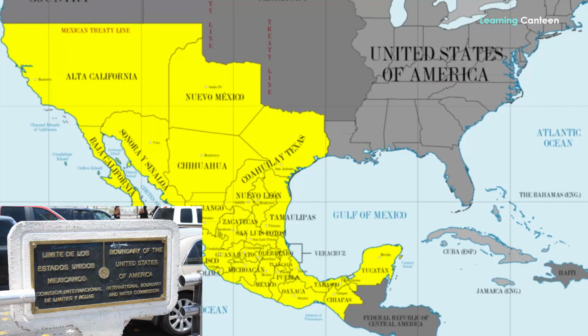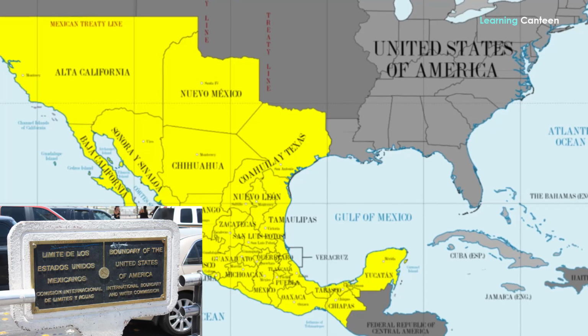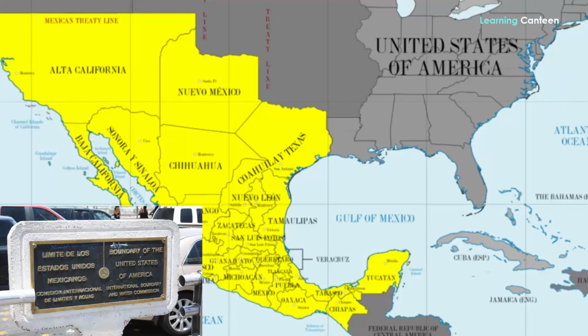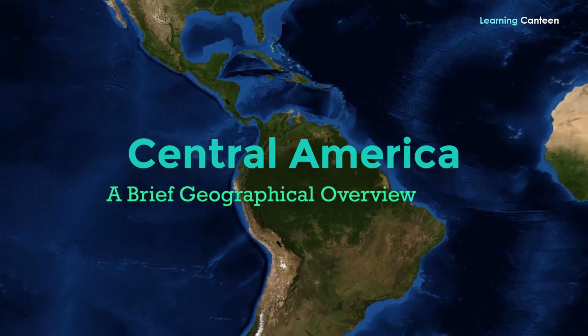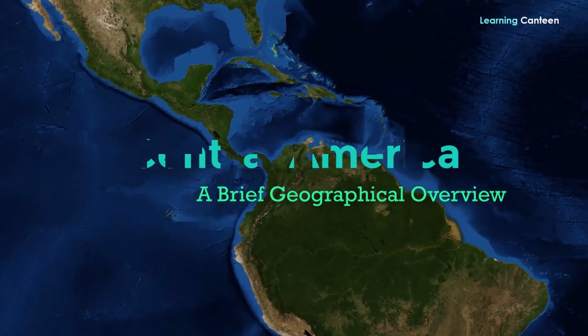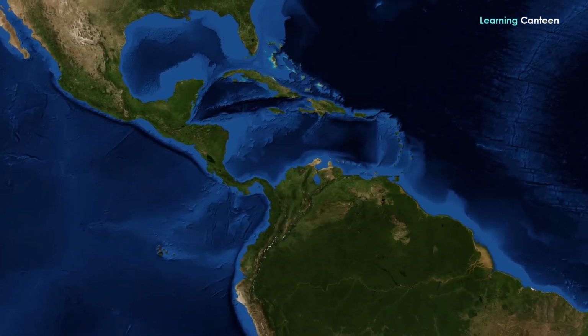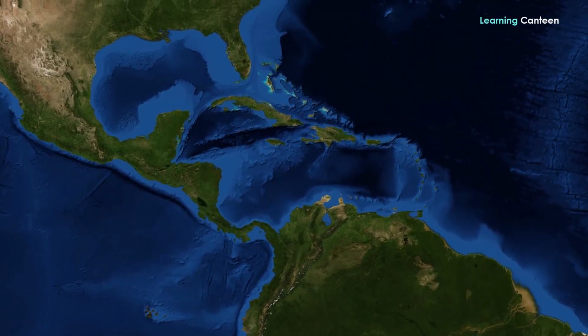When looking at a map, you can see that Mexico lies just south of Texas in the United States, making up the northern part of Latin America. Central America. A brief geographical overview. The region of Central America is located in the southernmost part of North America that is bordered by Mexico to the north and Colombia to the south.